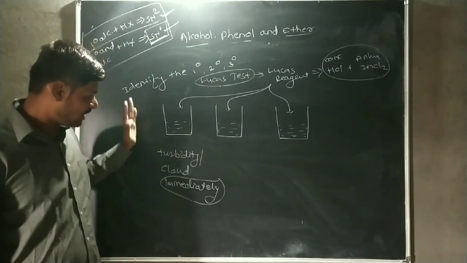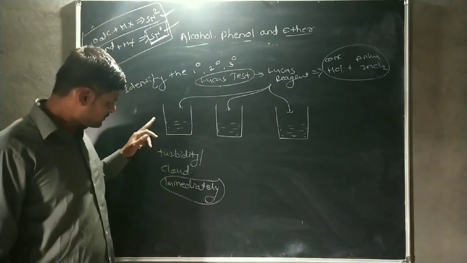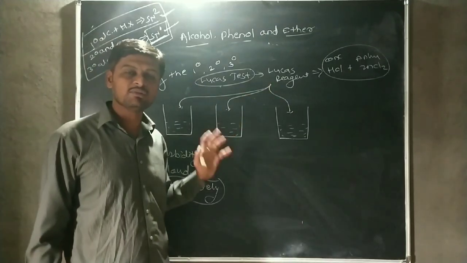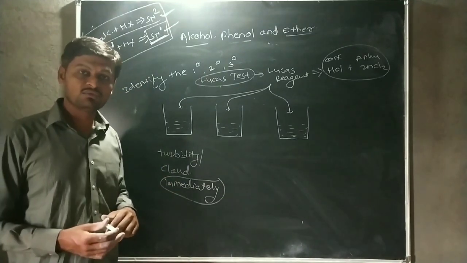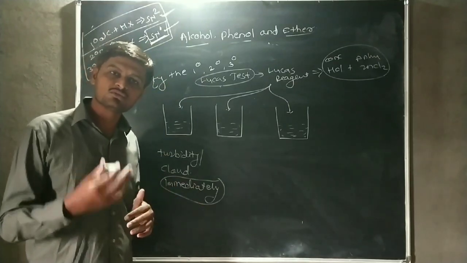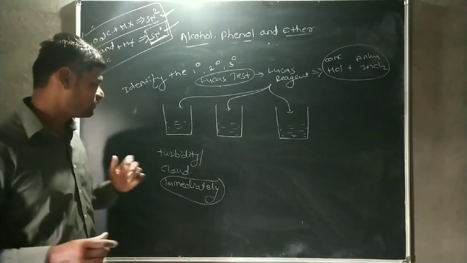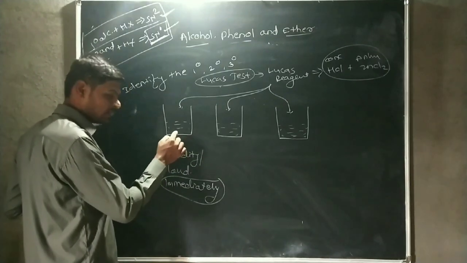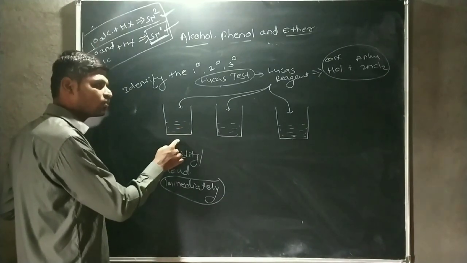How is that possible? Consider the first beaker. It shows immediate cloudiness or turbidity after addition of the Lucas reagent. That means the reactivity of this alcohol is higher, because the reaction rate is high. The reaction rate increases with higher reactivity of the alcohol.